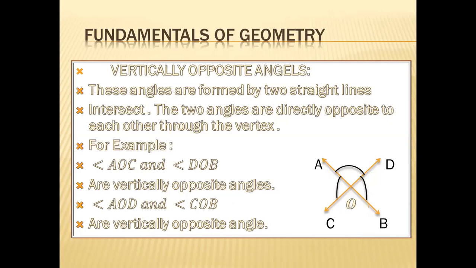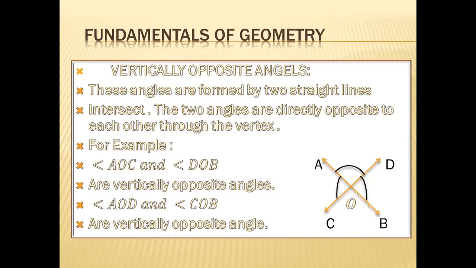For example, angle AOC and DOB. O is a vertex of DOB and also O is a vertex of AOC. You see that in the diagram these two angles are directly opposite to each other. So AOC and DOB are called vertically opposite angles.